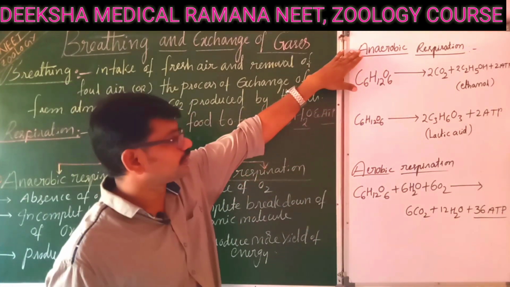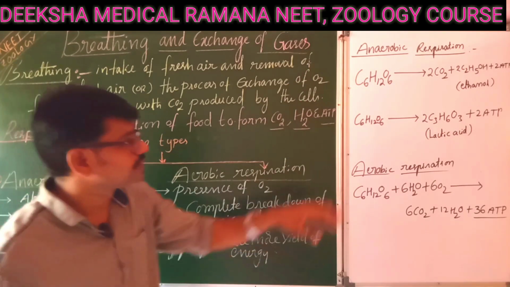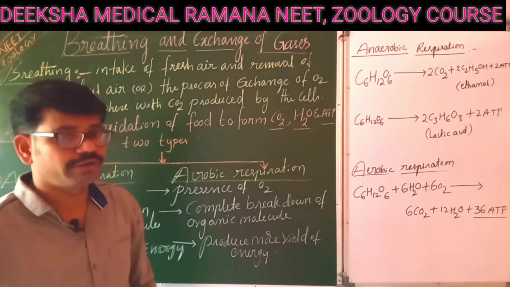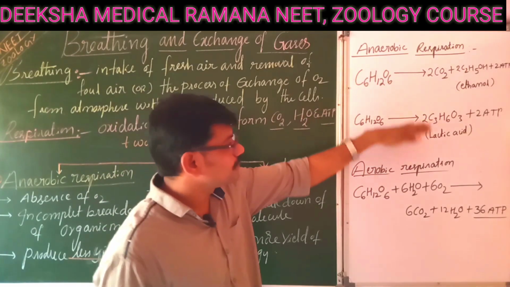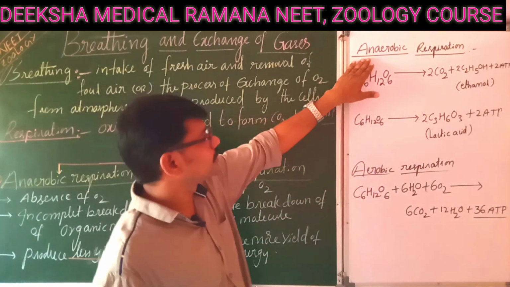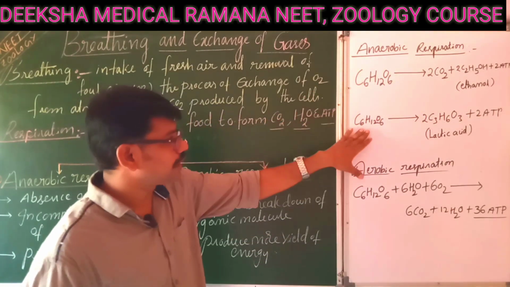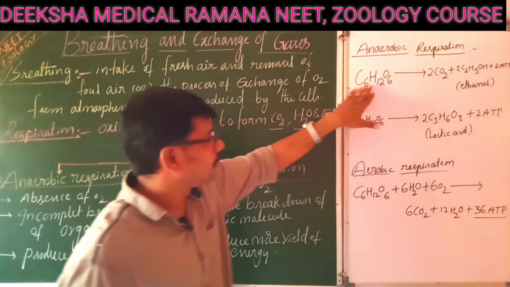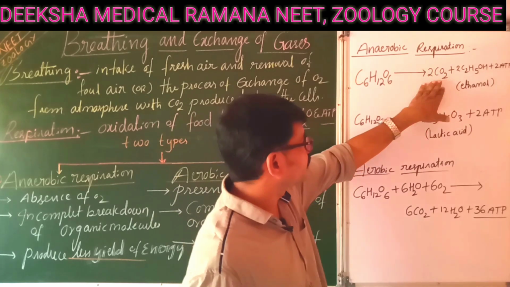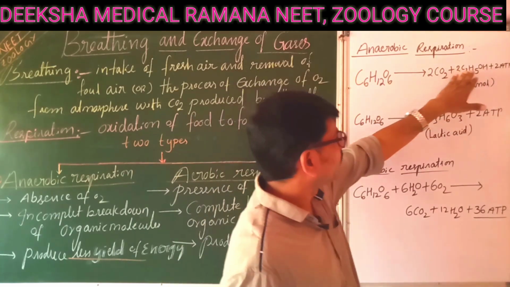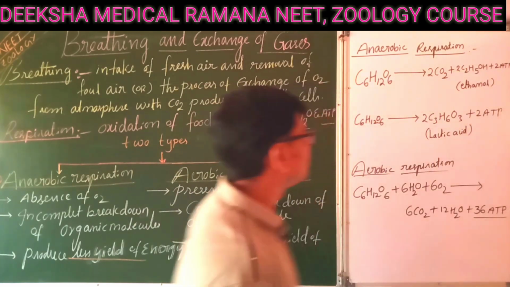In anaerobic respiration, there are two types. Anaerobic respiration we can basically call fermentation, right? Based on the formation of end products, anaerobic respiration or fermentation is divided into two types. One is ethyl alcohol fermentation, the second is lactic acid fermentation. So glucose is broken down into carbon dioxide and ethyl alcohol and less ATP will be produced.